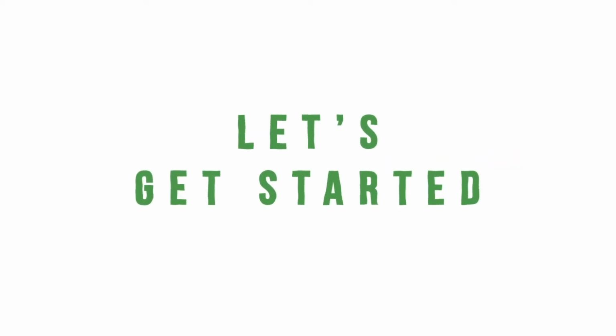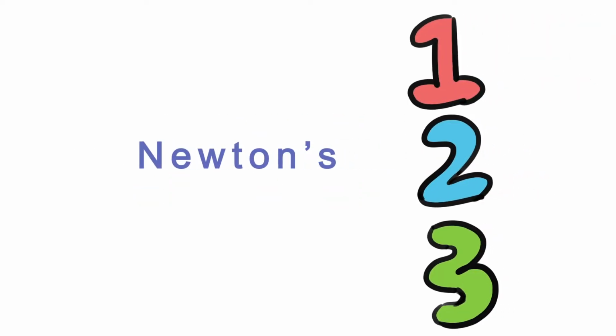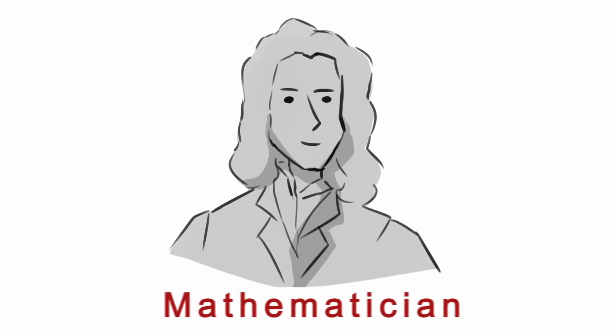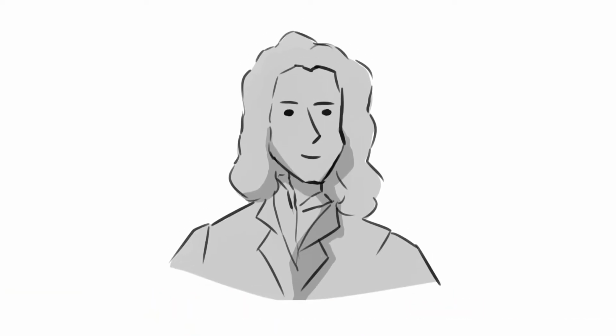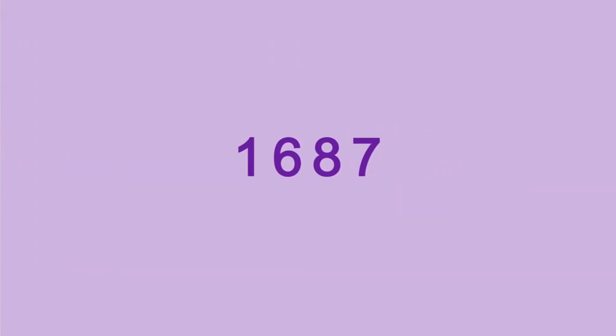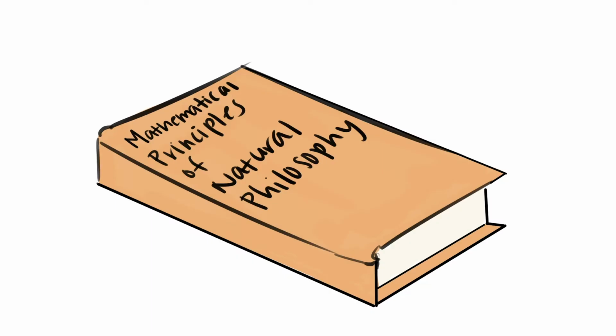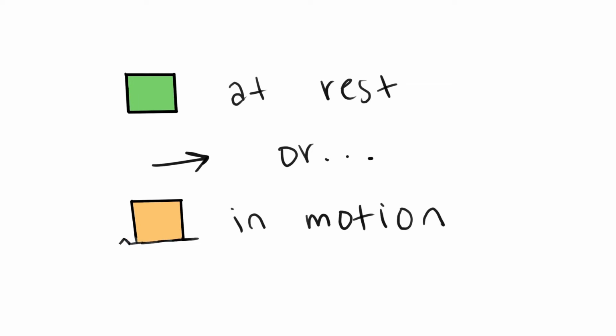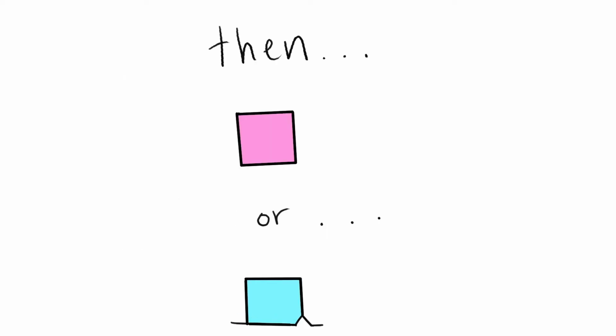Let's get started. Newton's 3 laws of motion were first thought of by Sir Isaac Newton, an English physicist and mathematician, and he wrote about these 3 laws in 1687 in his book called Mathematical Principles of Natural Philosophy. His first law of motion is also known as the law of inertia, and it says that if an object is in motion or at rest, it will continue to stay in motion or stay at rest as long as the net force on that object is 0.